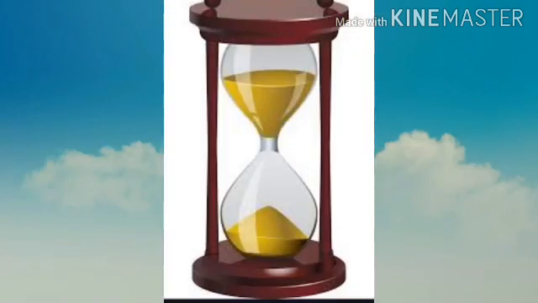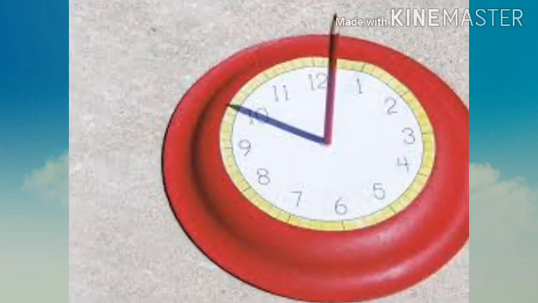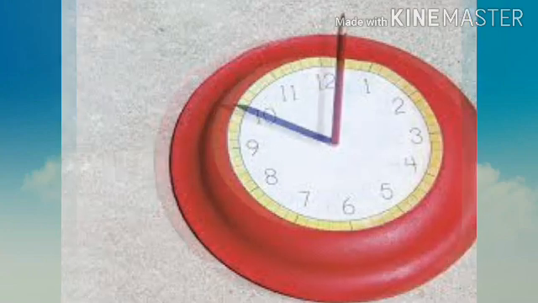In earlier days, people used sand clock and sundial to measure the passage of time. In sundial, the shadow of a stick is used to estimate time.